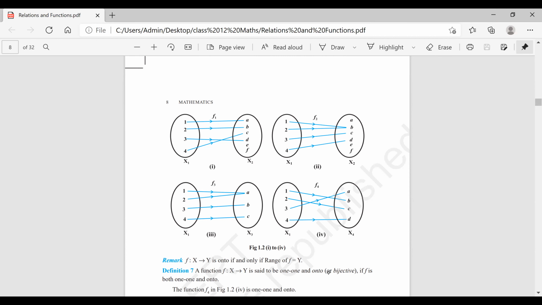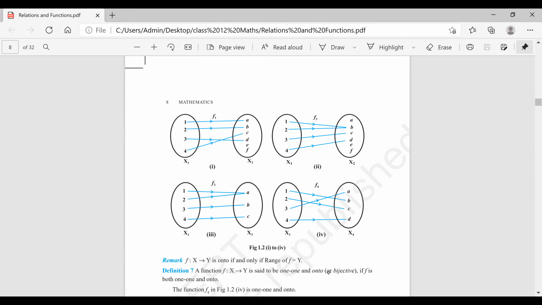No, ma'am. Why? Why is it not onto? Give the reason. You should give the explanation. Navrin, explain it.